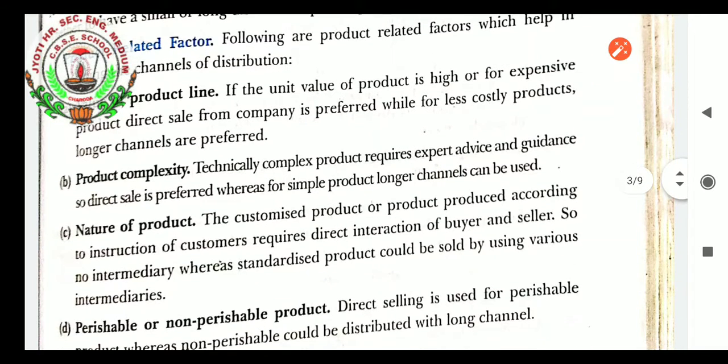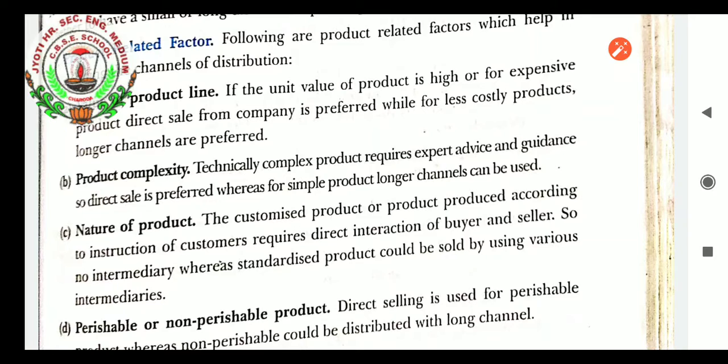Product complexity. When the product is not easily understood by the customer, and the customer does not know how to utilize it, then it is better to have a direct channel instead of an indirect channel. Technically complex products require expert advice and guidance, so direct channels are preferred, whereas for simple products longer channels can be used. Nature of product.